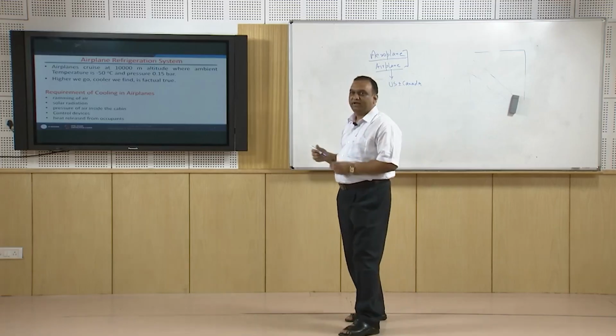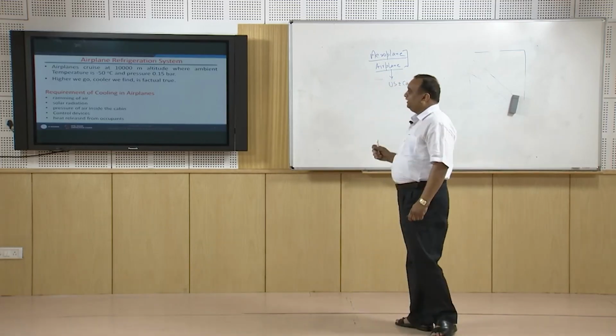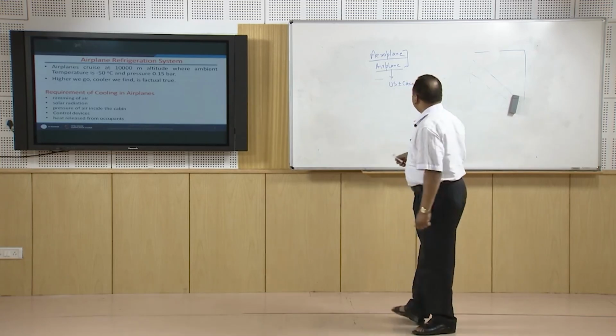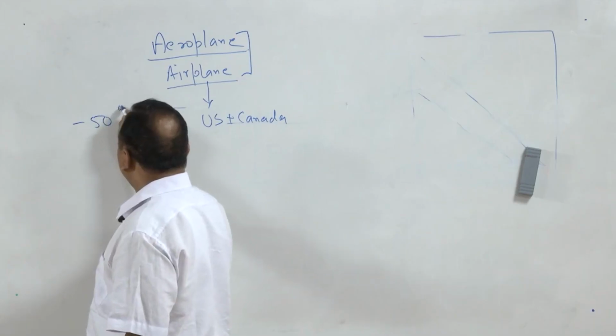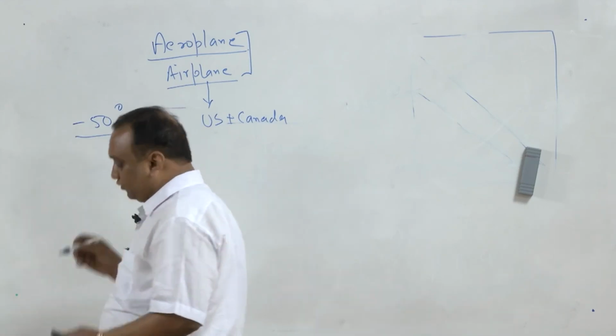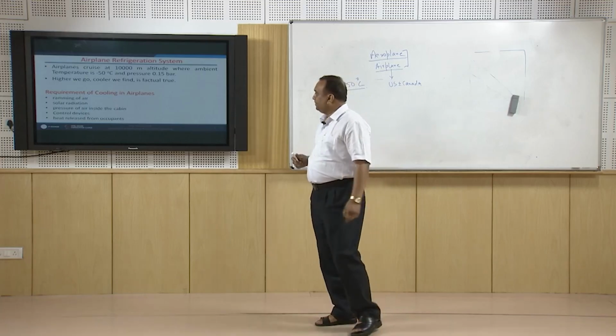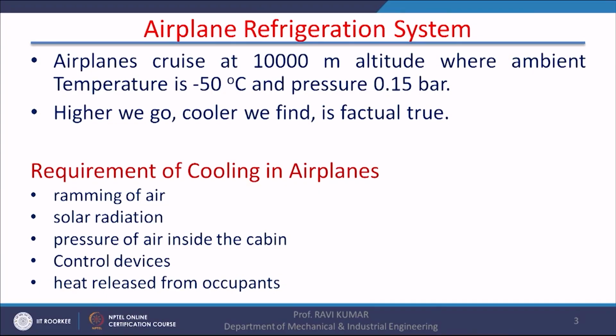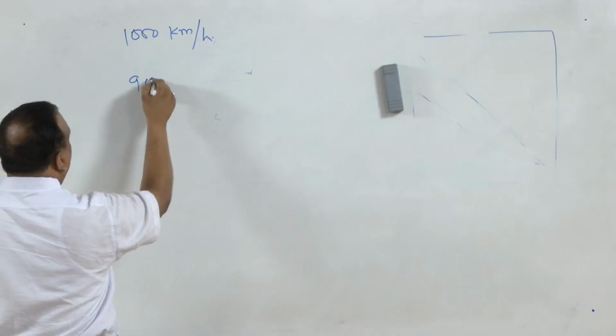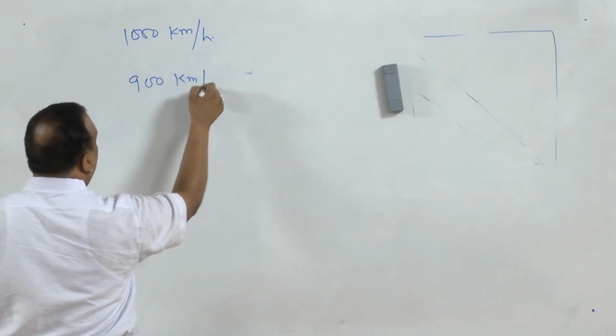So, whether it is airplane or aeroplane, the question is whether cooling is required in aeroplane, because the temperature is minus 50 degrees centigrade in the area where it is moving. So, cooling is really required for aeroplane. Cooling is definitely required for aeroplane. There are certain reasons, the reason being the ramming of air. When the plane is moving with the velocity of 1000 kilometers per hour, let us say our plane is moving, for the sake of convenience, 900 kilometers per hour.